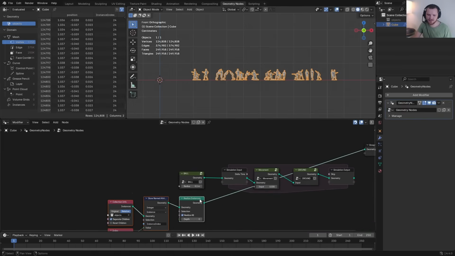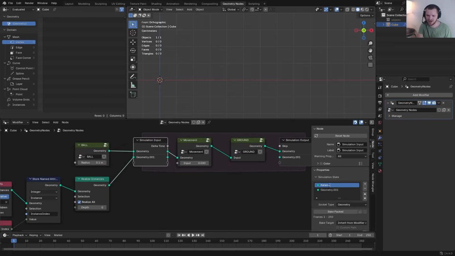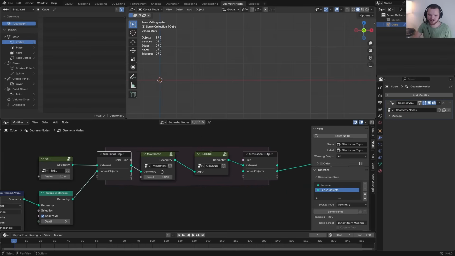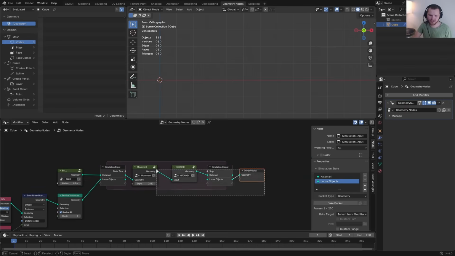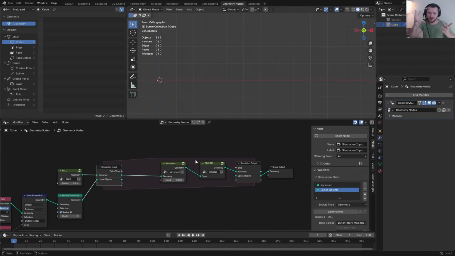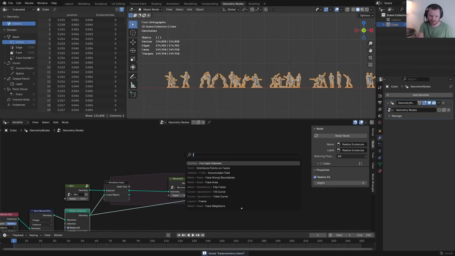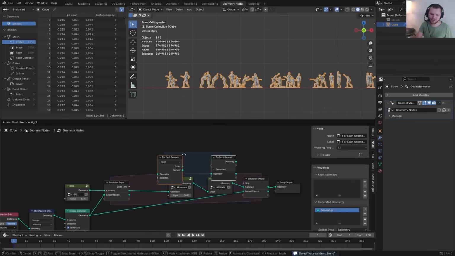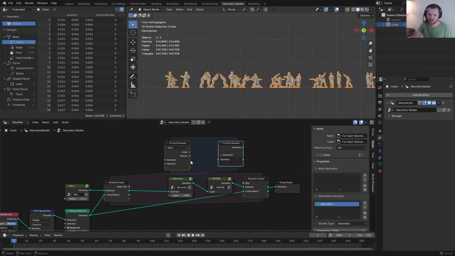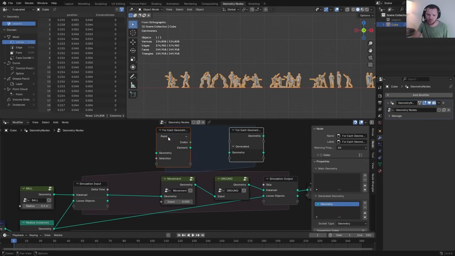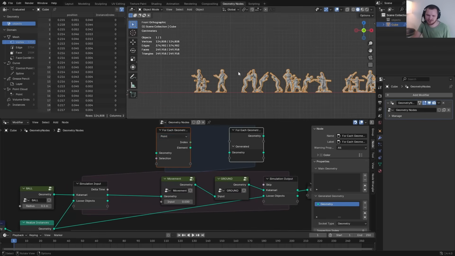This I'm going to feed into my simulation zone. At the top, we have our Katamari, and on the bottom, let's call them loose objects, things that have not been connected yet. We need to check which ones remain loose and which ones don't. Now, because all of these are independent from each other, each army man, the calculation should be separate. I'm going to use the lovely for each zone. And we're going to say for each something, do this check. It wouldn't really make sense to separate by point or edge or face. We need each of these to be on their own.